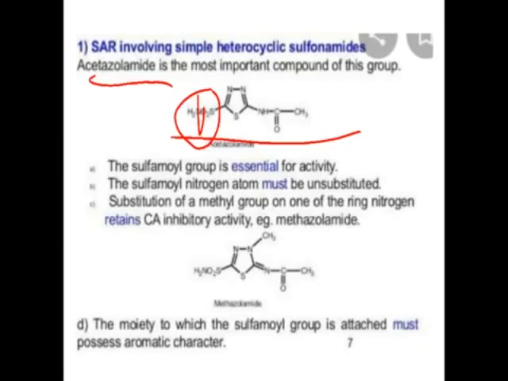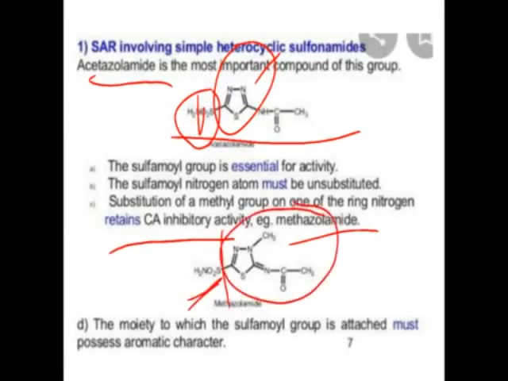Okay, then we can substitute one of the nitrogens present in this ring with CH3. If so, the carbonic anhydrase inhibitory activity will remain as it is, for example methazolamide. And the group to which the sulfamyl moiety is attached must possess aromatic character.